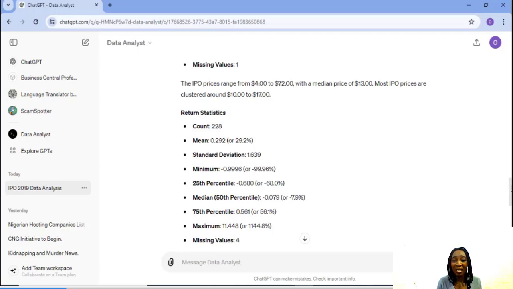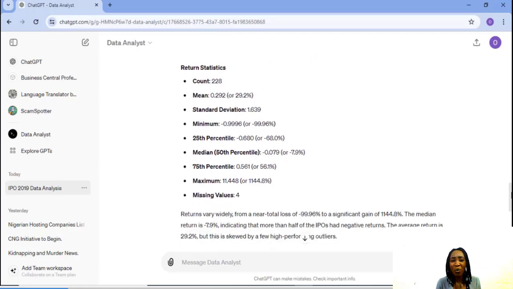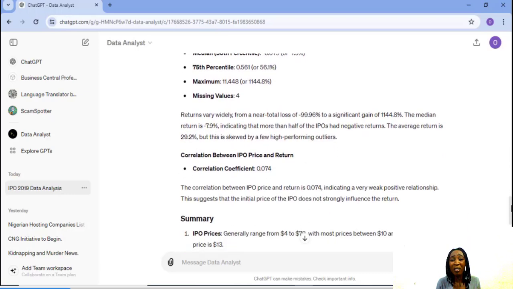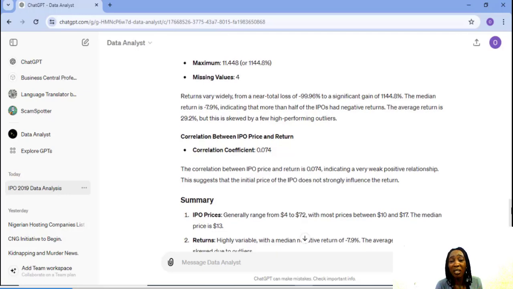Return statistics: count 128 companies. The mean return is 29%. 25th percentile is actually negative at minus 68%, and the maximum at 1,144%. Okay, returns vary widely from a near total loss of minus 99% to a significant gain of 1,144%. The median return is minus 7.9%, indicating that more than half of the IPOs had negative returns. Wow, that is incredible. The average return is 29.2%, but this is skewed by a few high-performing outliers.